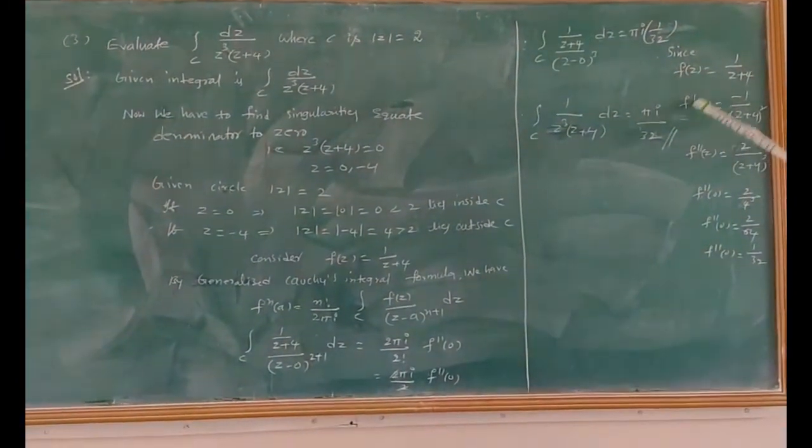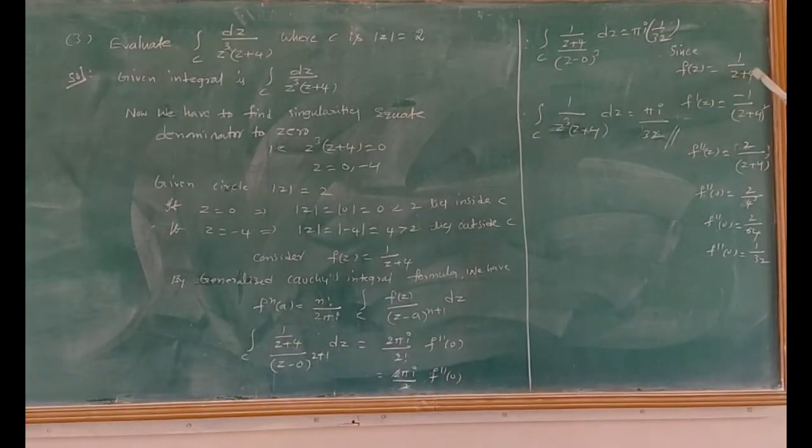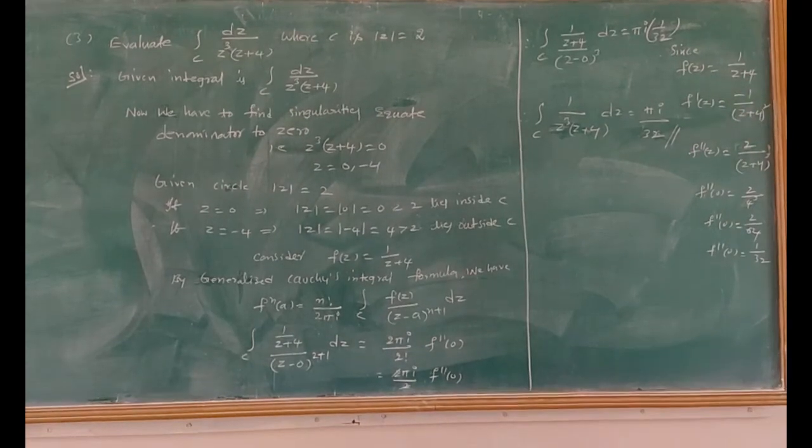Since f of z equals to 1 by z plus 4, differentiation of this one equals to f dash of z equals to minus 1 by z plus 4 whole square. Since we know that d by dx of 1 by x power n equals to minus n divided by x power n plus 1. By using that formula, we get f dash of z equals minus 1 by z plus 4 whole square. Again differentiate this with respect to z. F double dash of z equals to 2 divided by z plus 4 whole cube. Therefore, f double dash of 0 equals to 1 by 32.